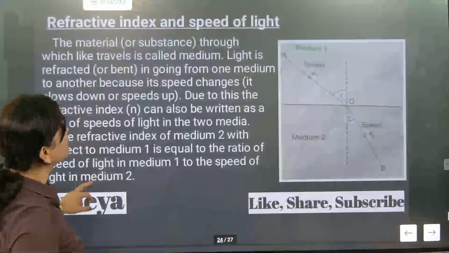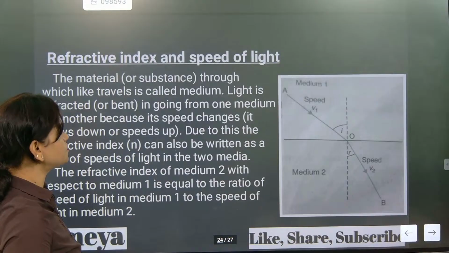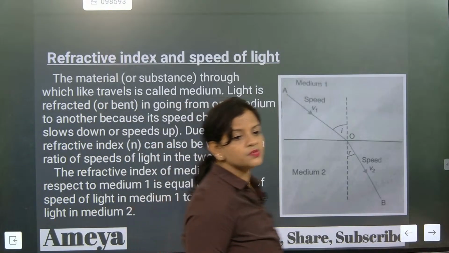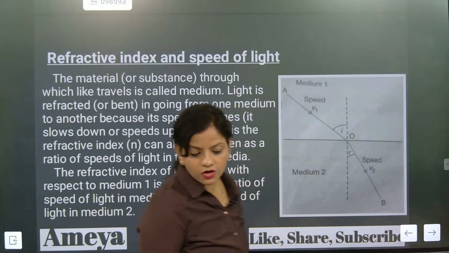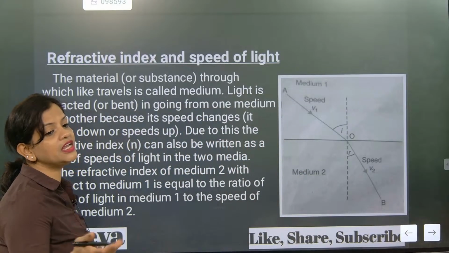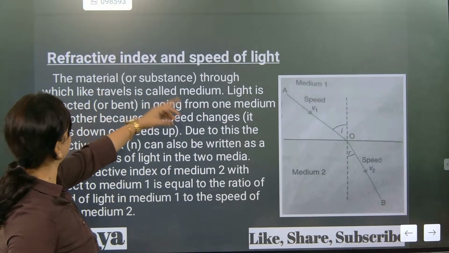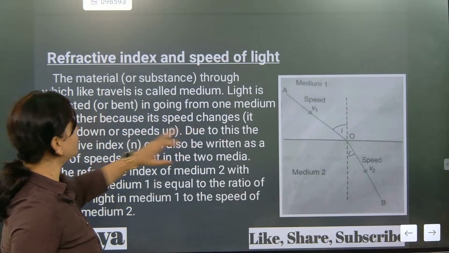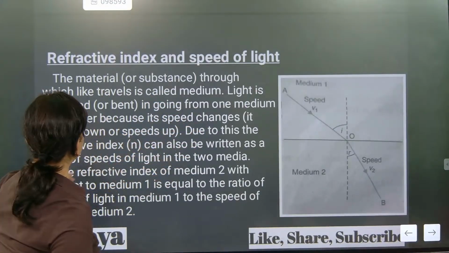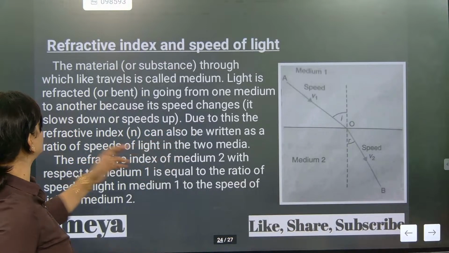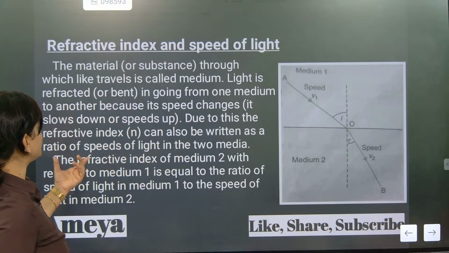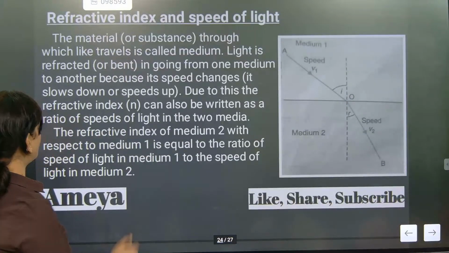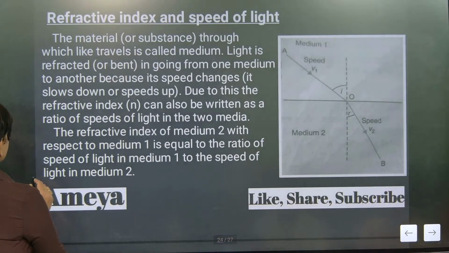So now let's go for refractive index and speed of light. Definitely, when the refractive index is more, the speed of light is less. We need to understand that the material through which light travels is called a medium. Light is refracted going from one medium to another because the speed changes. The slowing down of speed is due to this. Refractive index can also be written as a ratio of speeds between two mediums, correct now?